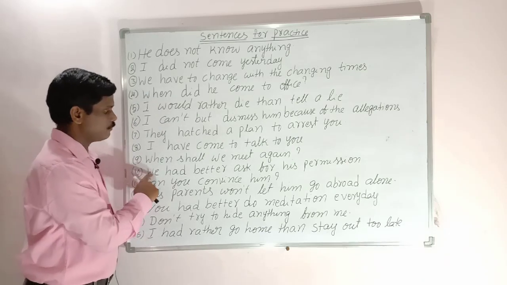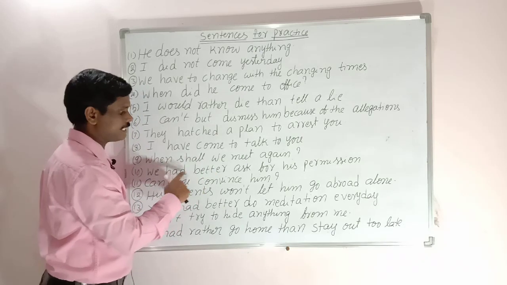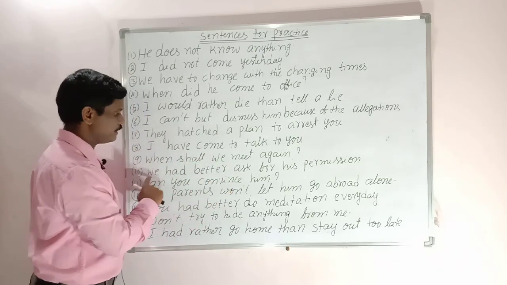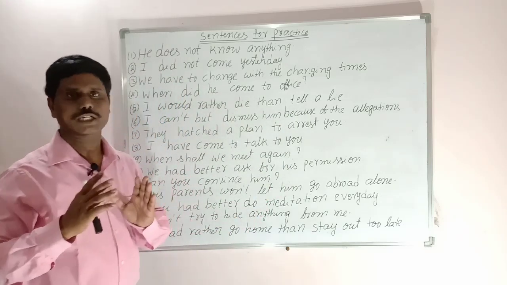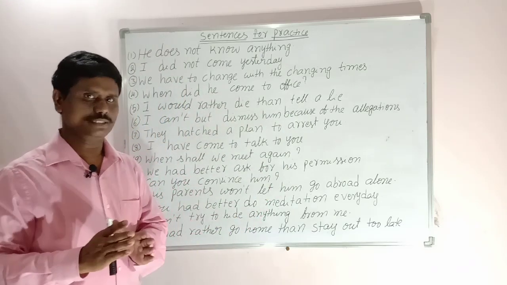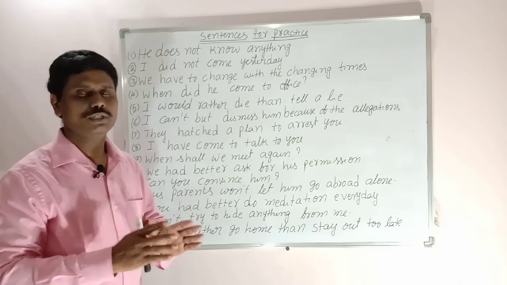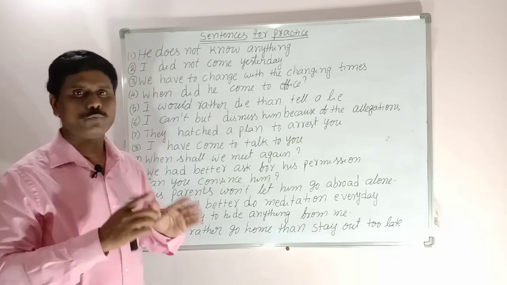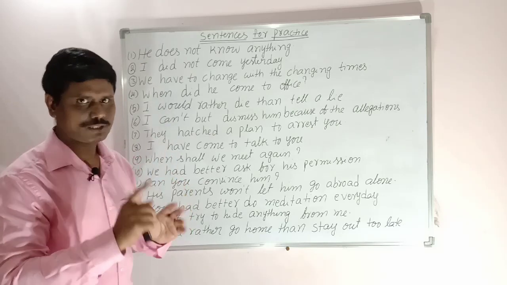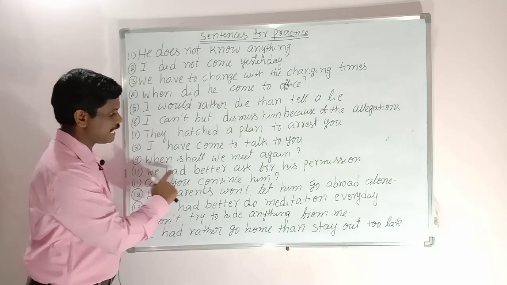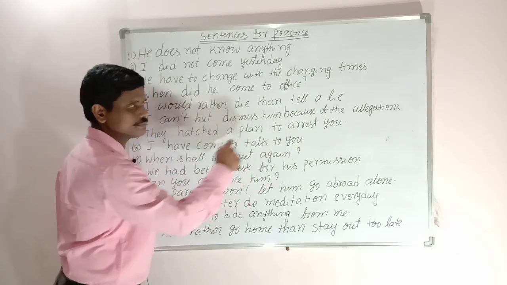Next sentence. We had better. Had better verb 1. We had better ask for his permission. So we should not go. Boss is in the office. So if we want to go, even though time is up, we had better ask the permission of the boss. So the sentence: we had better ask for his permission.